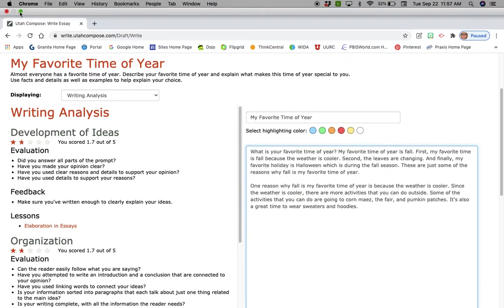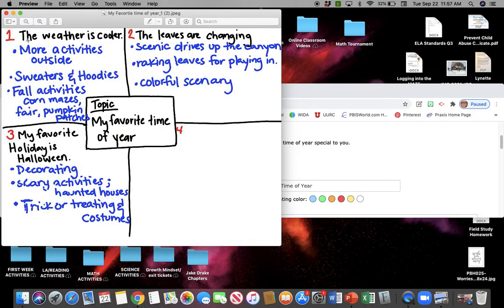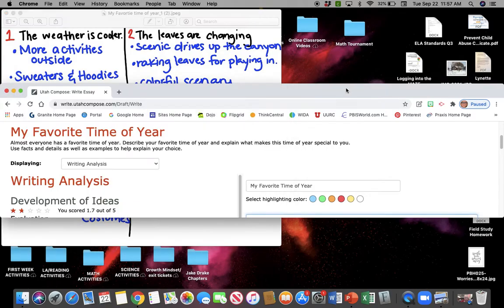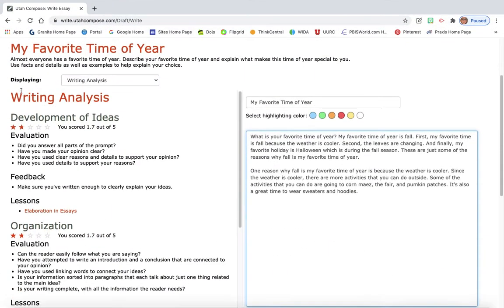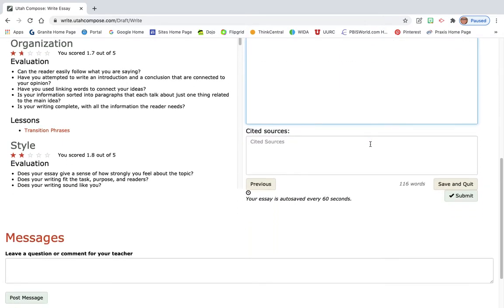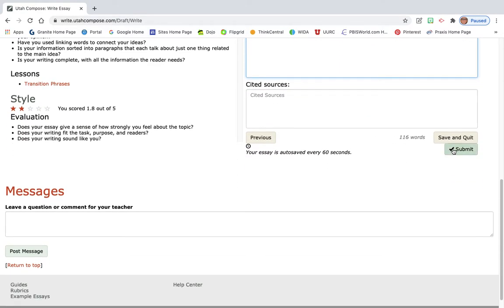So if I go back to my Foursquare here, I included the weather is cooler, I included more activities outside, I included fall activities, and I included sweaters and hoodies, okay? So I included all of that in my second paragraph. I changed up the order a little bit, which is totally fine. I talked about sweaters and hoodies at the very end. That's totally fine that you do that. Okay? Once you write that second paragraph and it's at least 3 to 5 sentences, you're going to go down to where it says submit right here, and you're going to click submit.